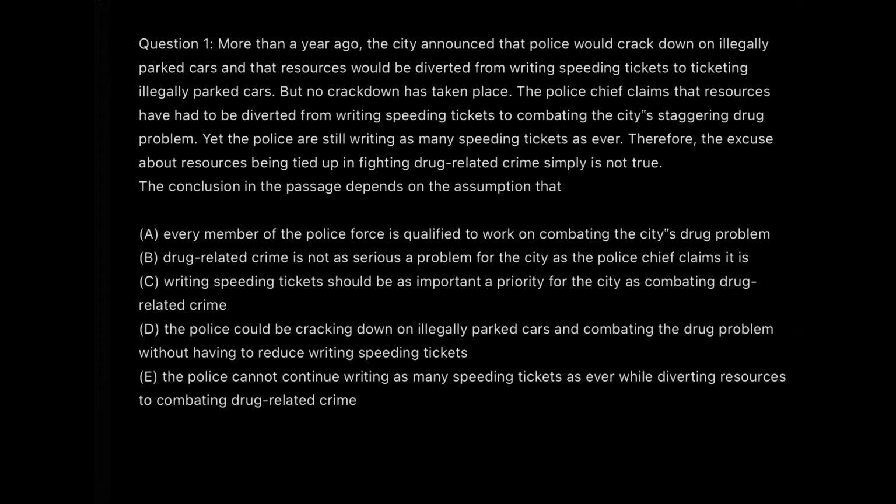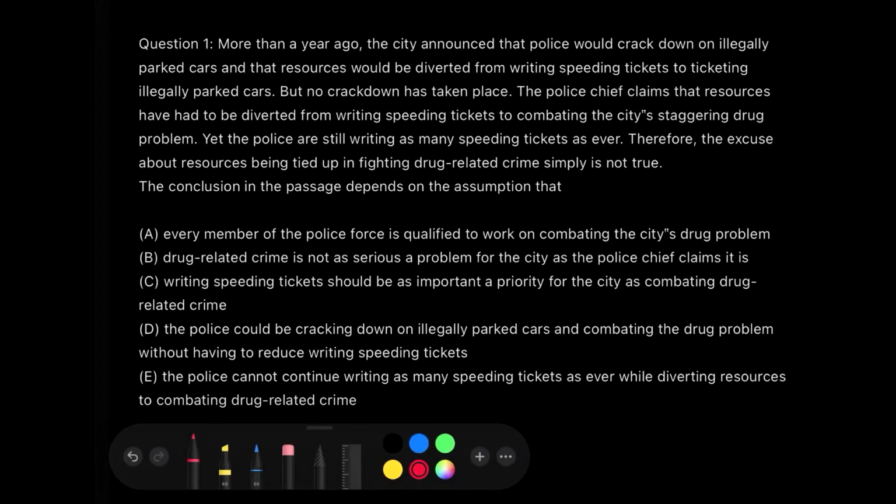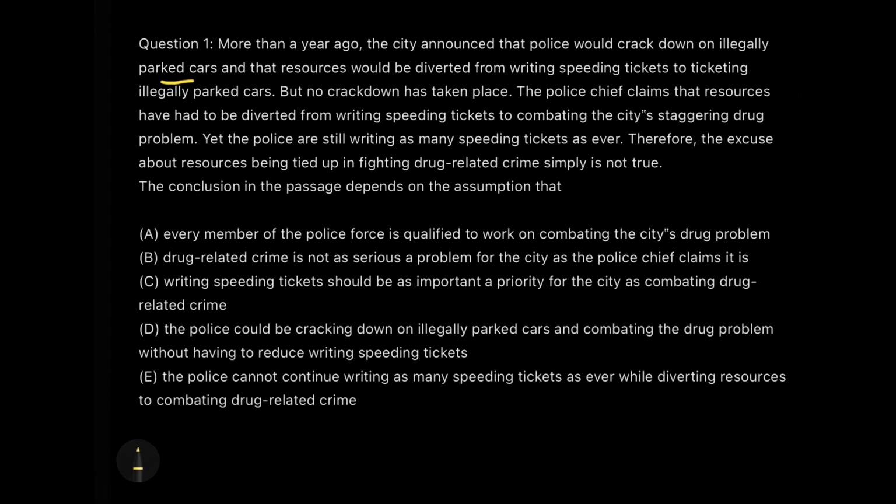More than a year ago, the city announced that the police would crack down on illegally parked cars and that resources would be diverted from writing the speeding tickets to ticketing illegally parked cars. All right. So here the police are making a few claims regarding cracking down on illegally parked cars, and they would be diverting the resources from writing speeding tickets to ticketing the illegally parked cars.